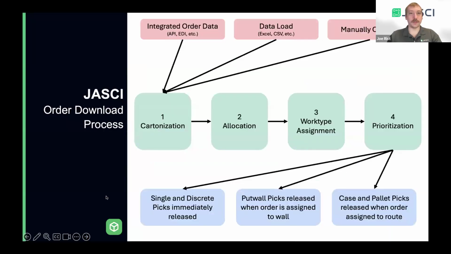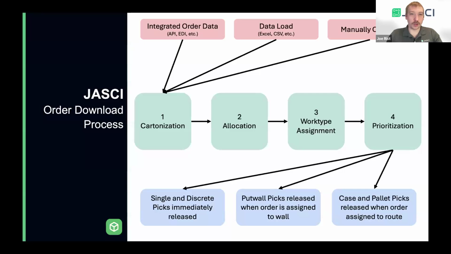Before we dive into the platform, I just have a few things I want to review about the order download process within JASCI and what occurs right after orders are downloaded. As you can see across the top, we have how the data comes into JASCI. That could be integrated order data via API or EDI, etc. We also have a data load functionality where you could take a CSV or an Excel file and upload either an order or a bunch of orders at once.